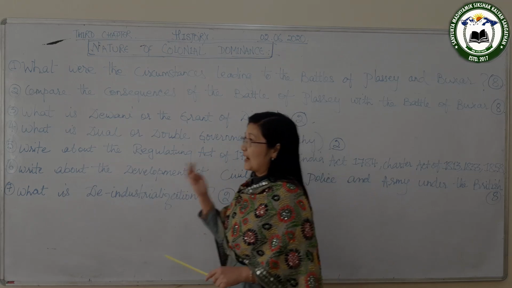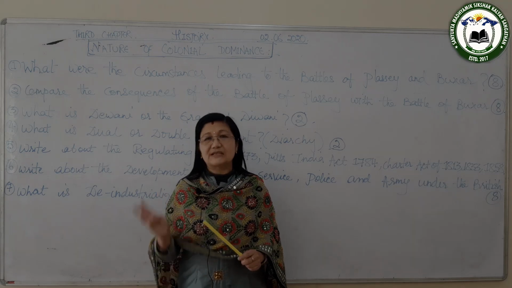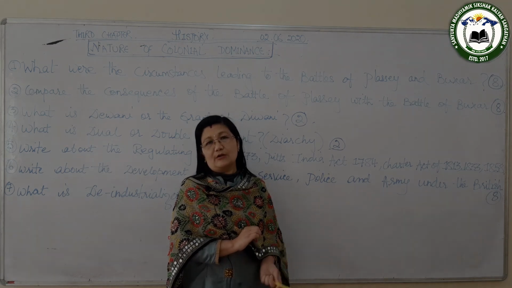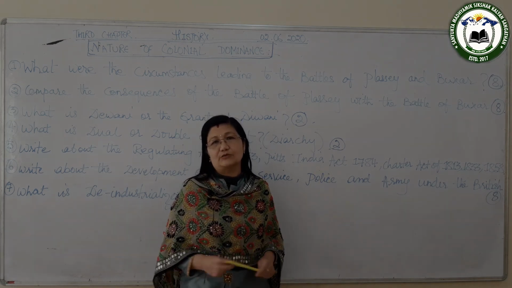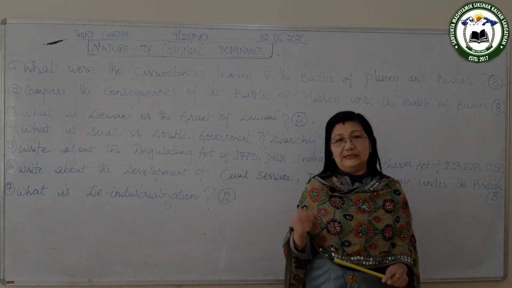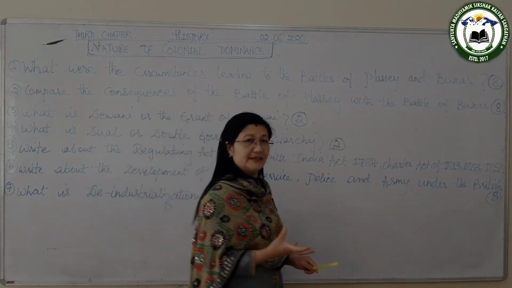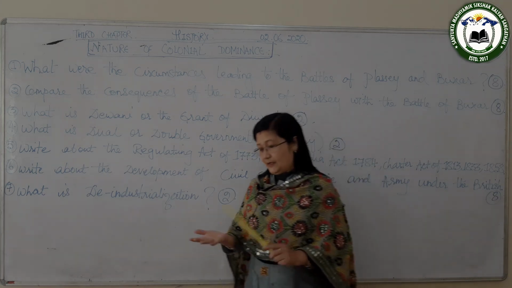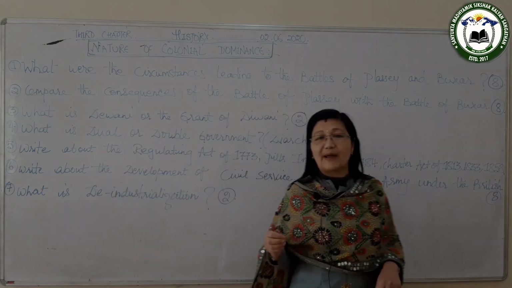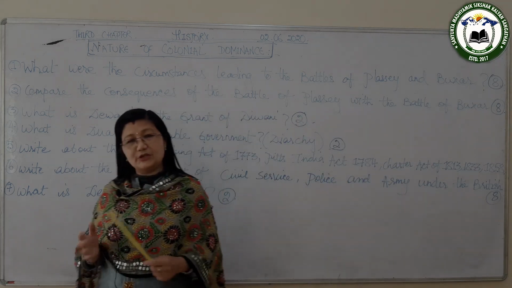And next is, in the Battle of Plassey, the British almost became the master of Bengal, whereas after the Battle of Buxar, they became the master of Bengal. The whole of Bengal totally came under the control of the British. Then another thing is that in both the battles, it showed the superiority of the British army and the inferiority of the Indian army, and in both the battles, it showed the Nawabs were like puppets, and the independent Nawabship came to an end after the Battle of Buxar. And in both the wars, the British were successful.